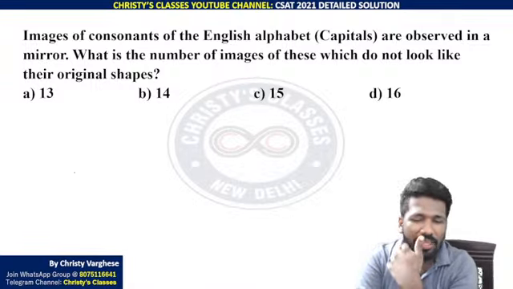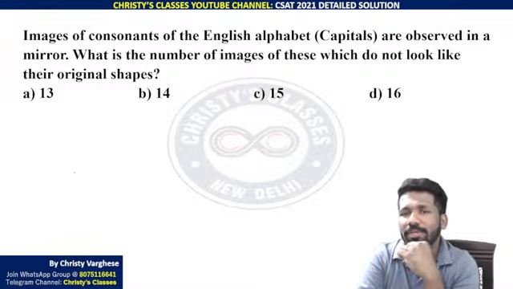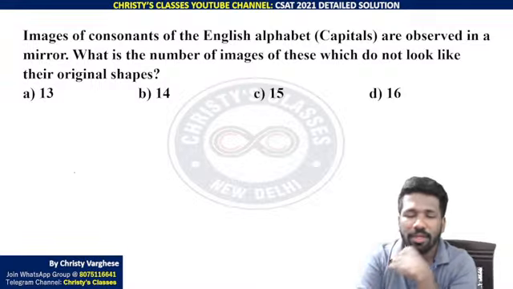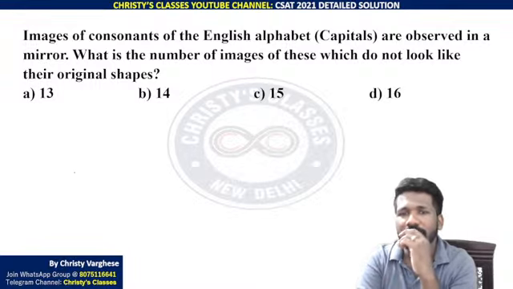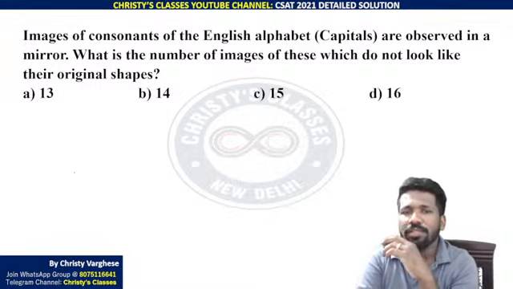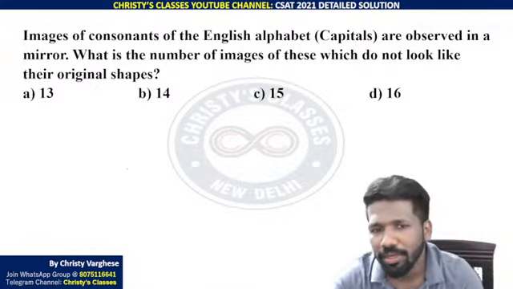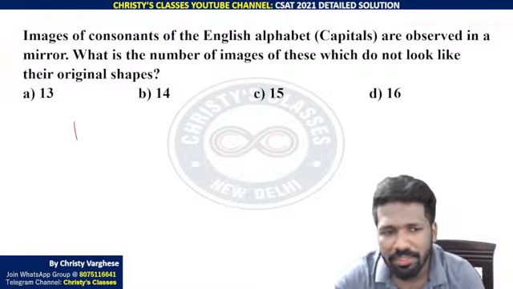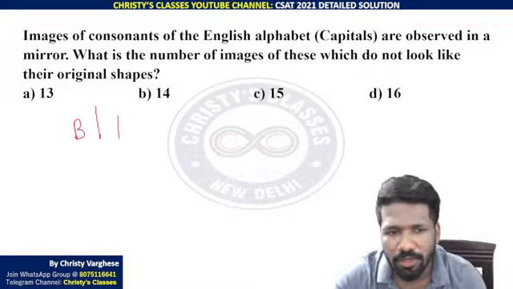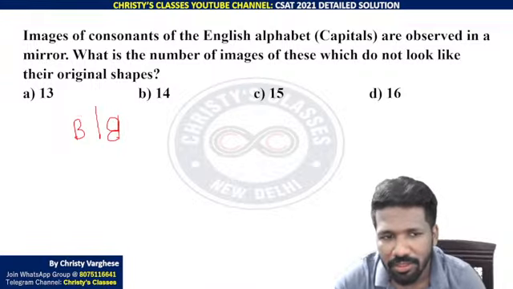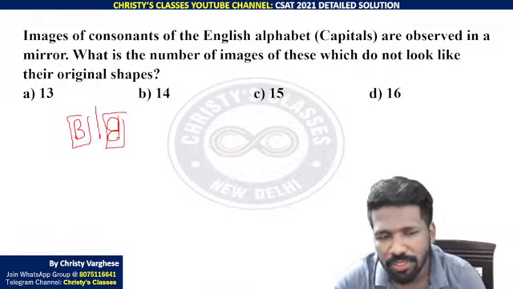Images of consonants. What are the consonants? A, E, I, O, U are the vowels in the English alphabet. Consonants are the remaining letters, B, C, etc. So there are 21 consonants in the English alphabet. Among them, what is the number of images which do not look like their original shapes when observed in a mirror? For example, B is a consonant. When observed in a mirror, it looks like this now. Is this and this the same? No, they are not the same.